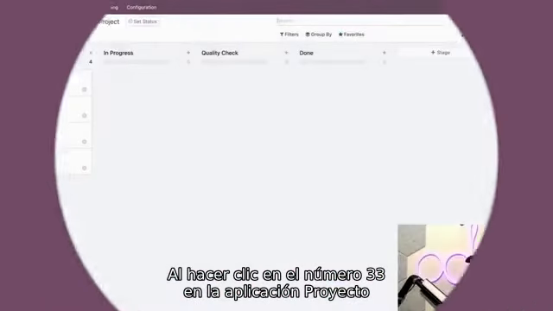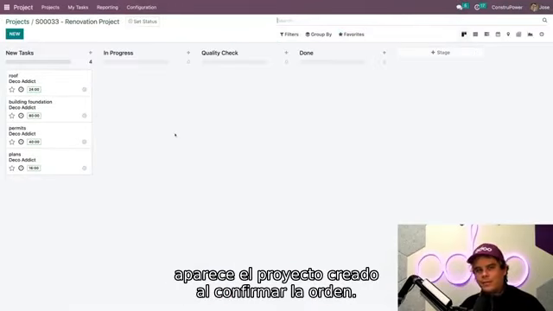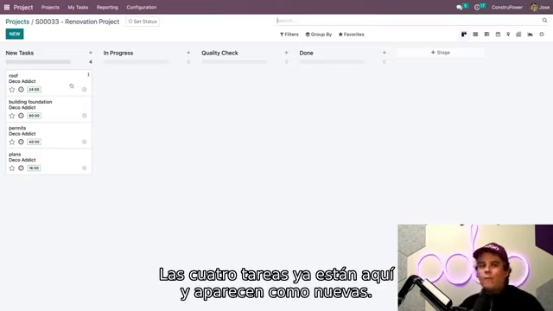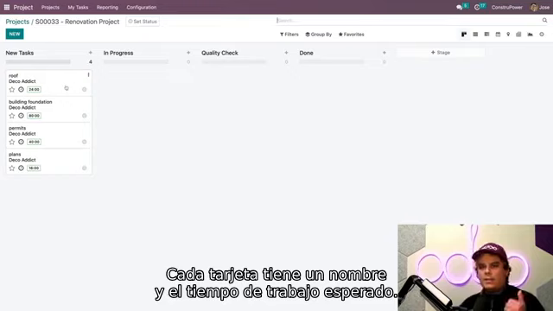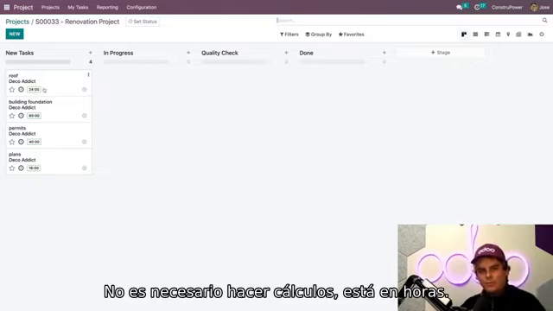Inside of the Projects app, if you follow the number that we had, which is 33, we have our automatically created project from when we confirmed the sales order. Our 4 tasks are already created here and they're listed as new tasks. Each card has the name and the expected working time, and they're done in hours just to save you any math, because I love saving time.